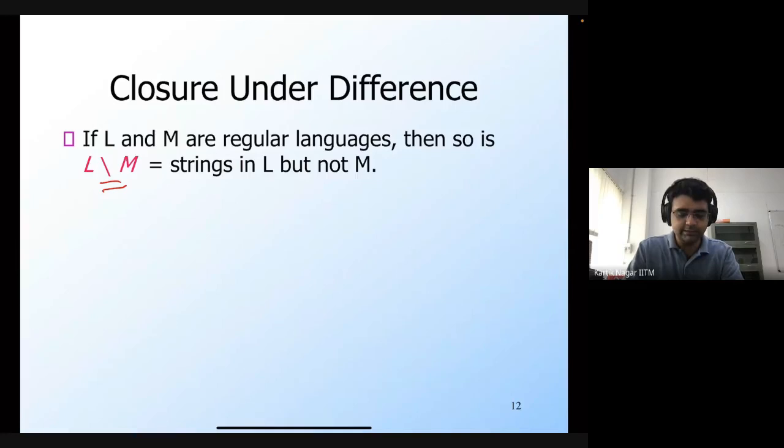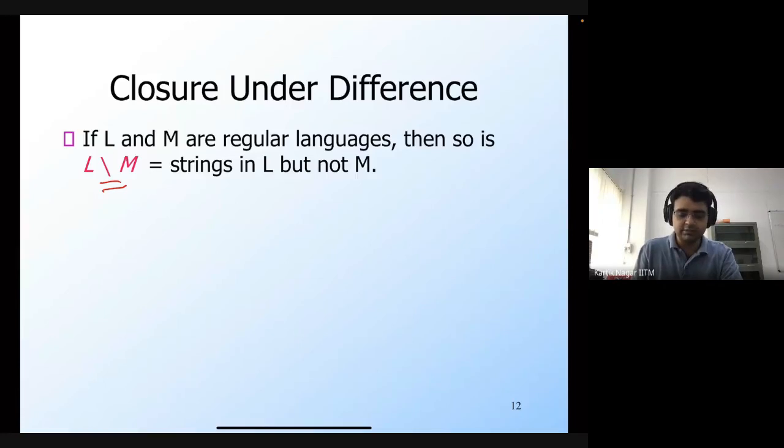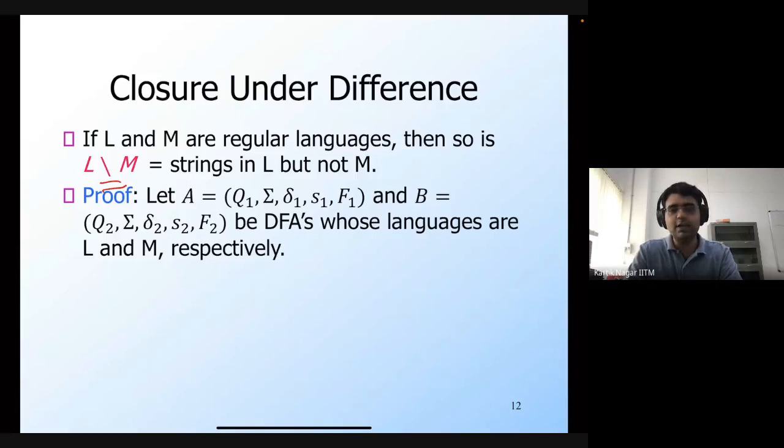So is L minus M a regular language or not? And so it turns out that this L minus M is also a regular language. Which means that regular languages are closed under difference as well. Okay. So for the proof, we will again go back to the product automata.